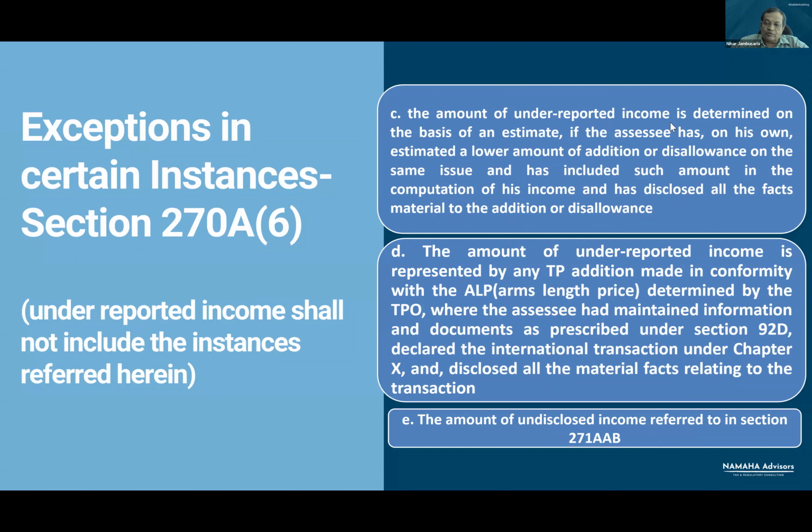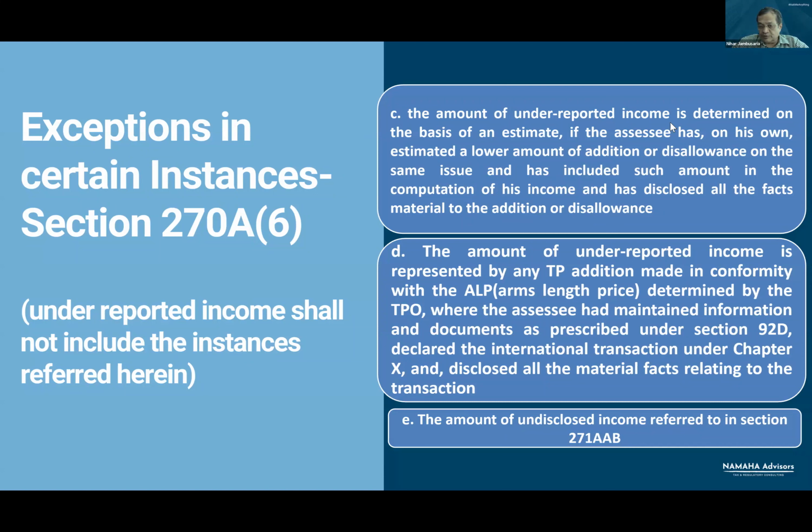Such addition will not be regarded as underreported income, because after all, again, in transfer pricing provisions, if documents are maintained, the arm's length price is determined as per one of the prescribed methods.